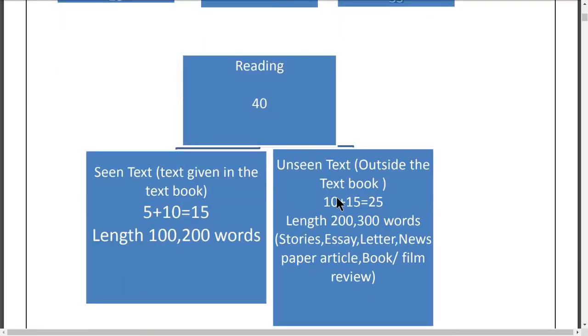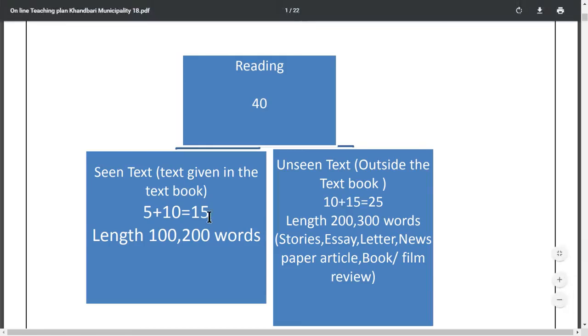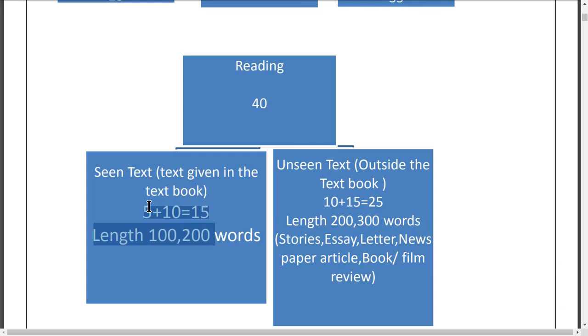Today in the lessons, I'm talking to you about reading. There are two types of reading text. The first one is seen text. Seen text means you have already read the text in the textbook. There are two seen texts. The first seen text is about 100 words in length, and the second is about 200 words in length.